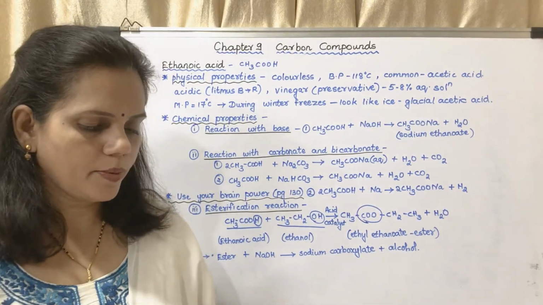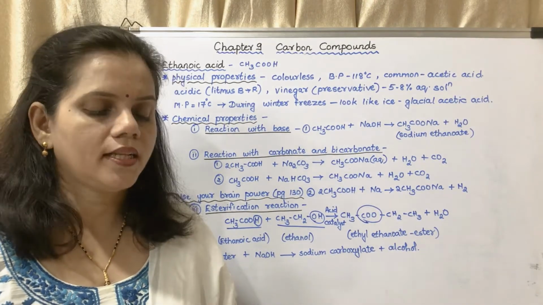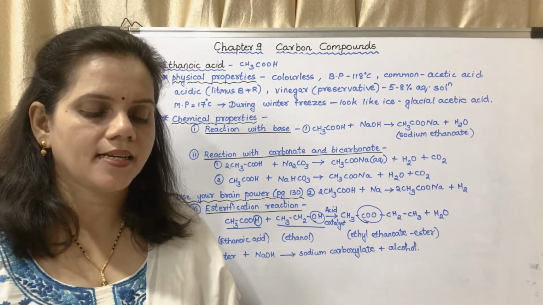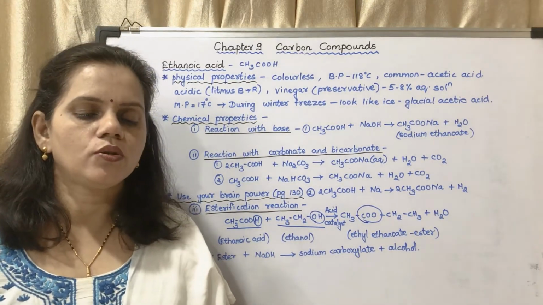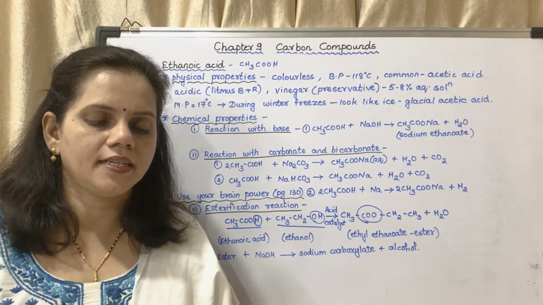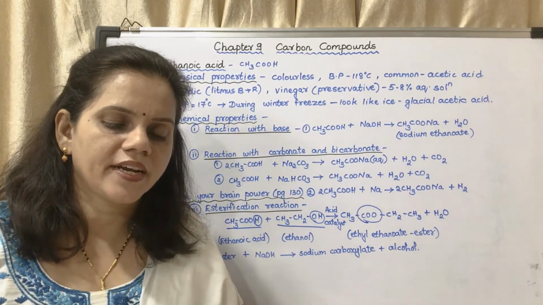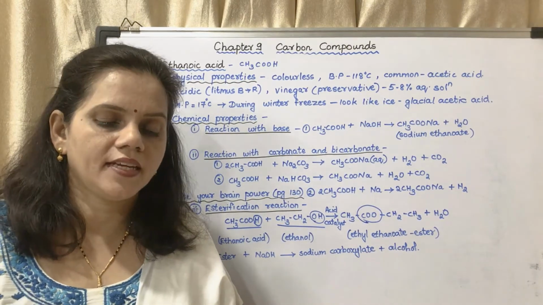This is a very important question. Now on page number 131, esters have sweet odor. Majority of fruits owe their odor to the particular carbon compound ester present in it. It is used in making fragrances and flavoring agents.